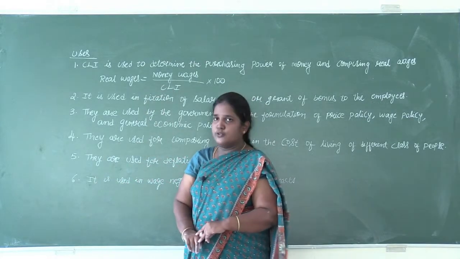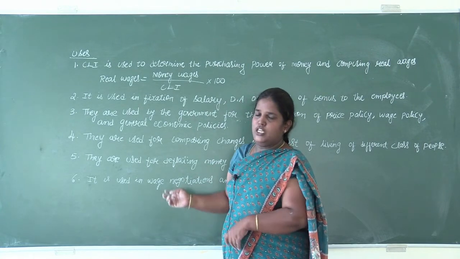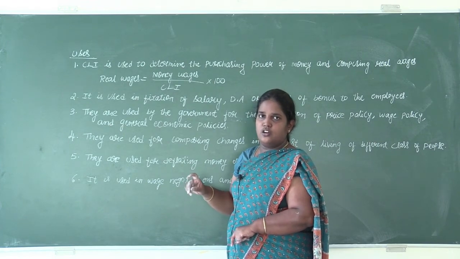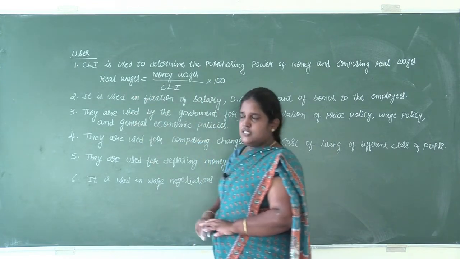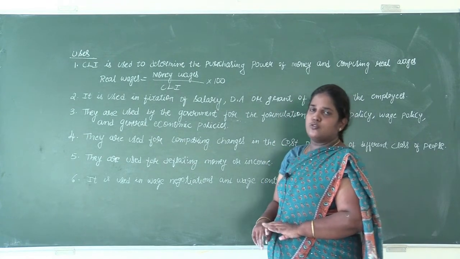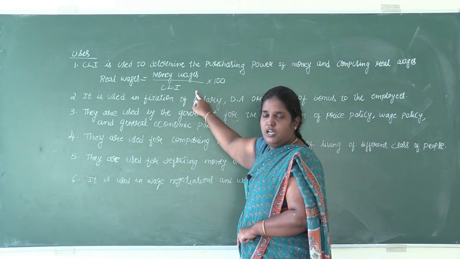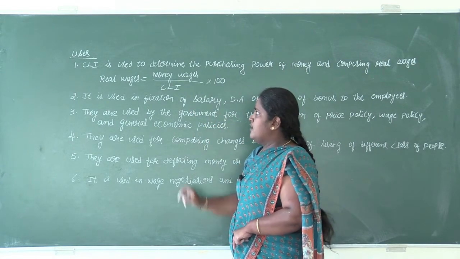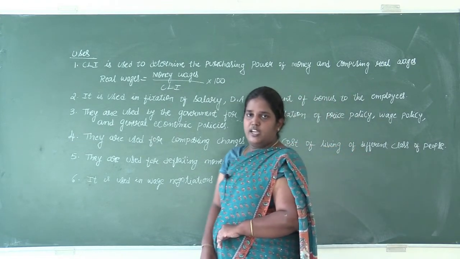The next topic is uses of consumer price index or the cost of living index. There are 6 points. You can either write these uses or the same uses as that of the index number. Both you can write. So the uses of consumer price index: it is used to determine the purchasing power of money and also to compute the real wages. The real wages are computed by using the formula money wages divided by cost of living index into 100.